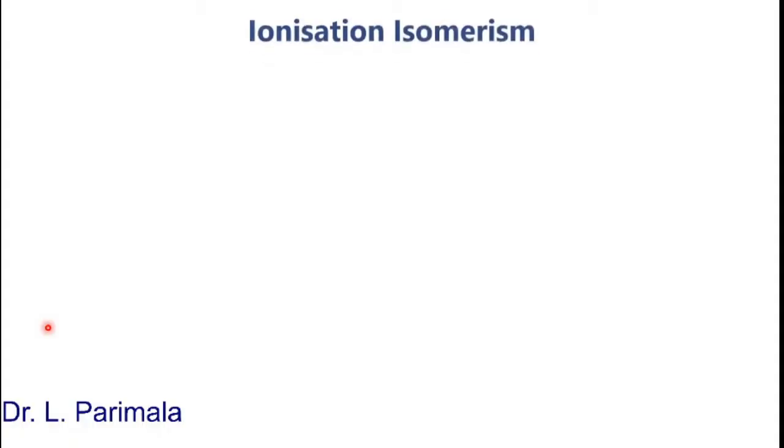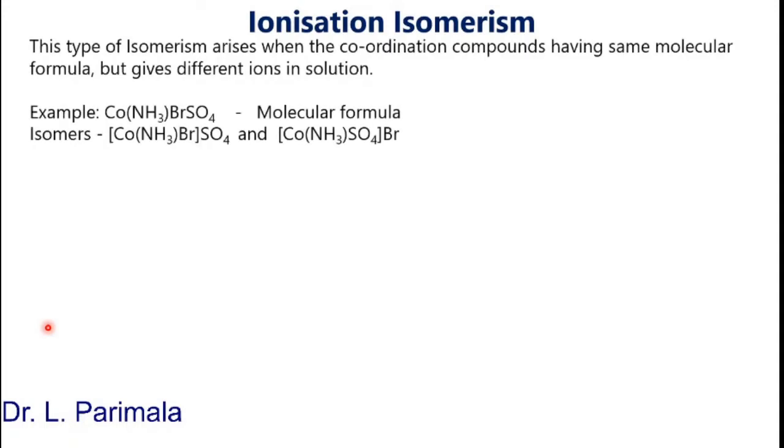Let us see what is ionization isomerism. This type of isomerism arises when coordination compounds having the same molecular formula give different ions in solution. That is, when you dissolve the compound in water, it will give different ions in solution, different complex ion and different simple ion.